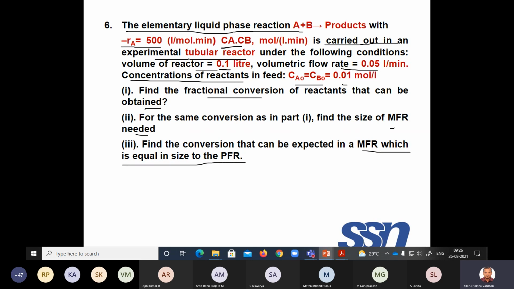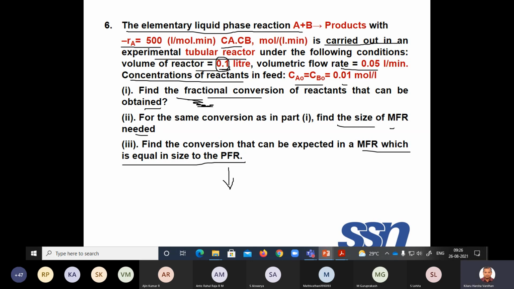That is, PFR is 0.1. MFR is much higher, it will come. He's asking you, if the MFR size is 0.1, what will be the conversion? You know what the conversion is in the PFR here. Definitely the conversion for the same size will come out lesser. That you can show, right?